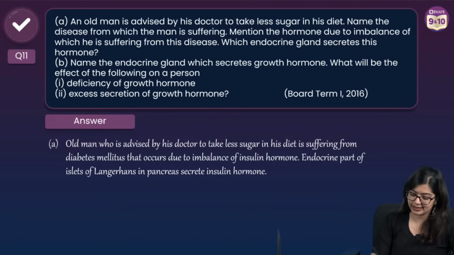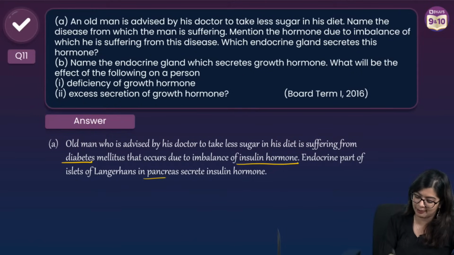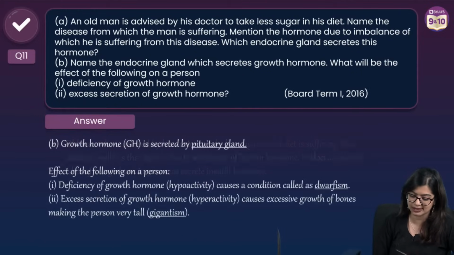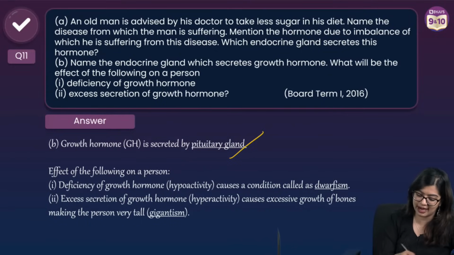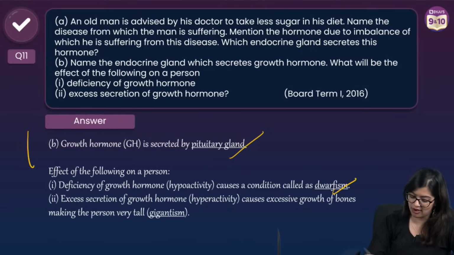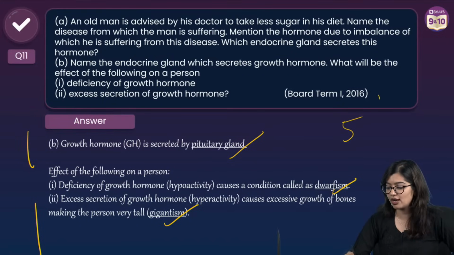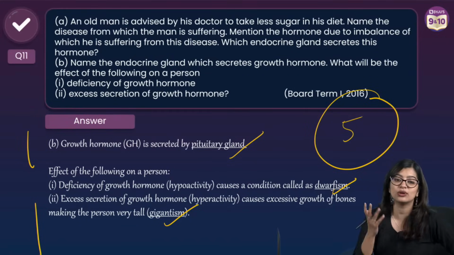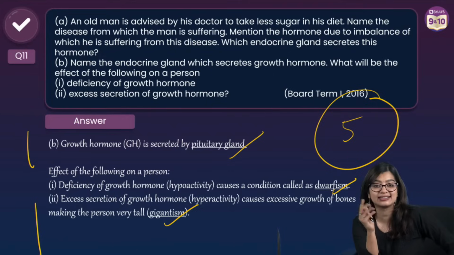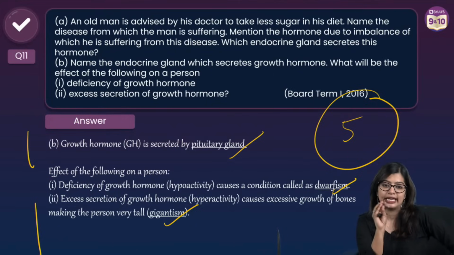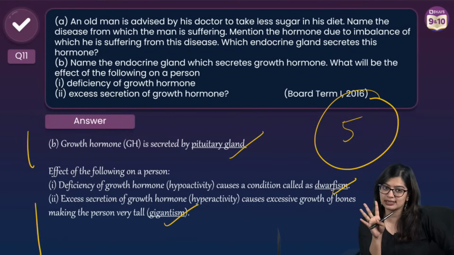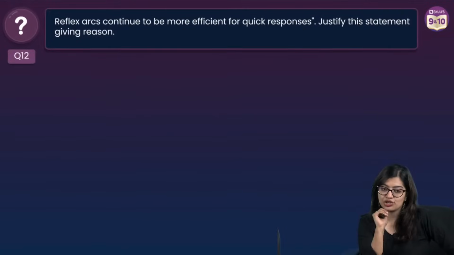So in the first case, you need to write down diabetes, imbalance of insulin hormone and pancreas. You will get 3 marks. Next one, pituitary gland, and here you will get 1 mark. For dwarfism and gigantism, 1 mark each, right? So a total of 5 marks, you will be able to get easily from this chapter. Easy peasy. I'm sure this is simple. Shall we move on?